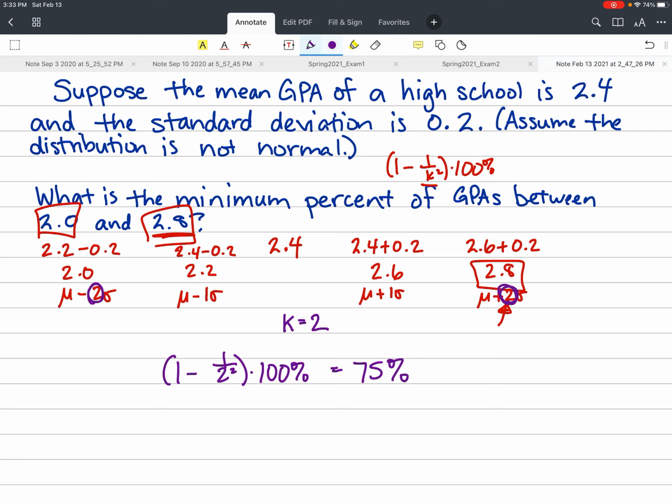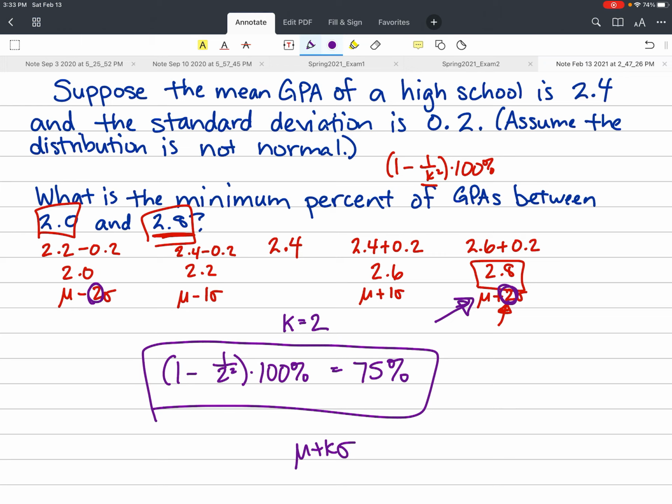So in the video, you noticed I used this formula, mu plus k sigma, and that's sort of what I'm indicating here, but this is just a slightly different way of looking at it, where you don't actually have to solve using the formula. So I really hope this helps you understand the second part of the example from the notes.